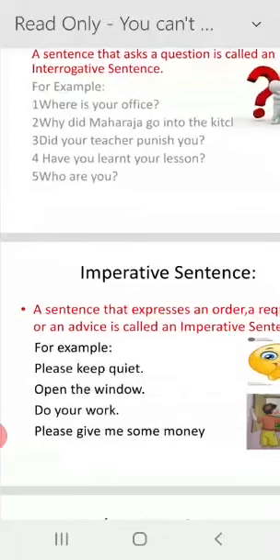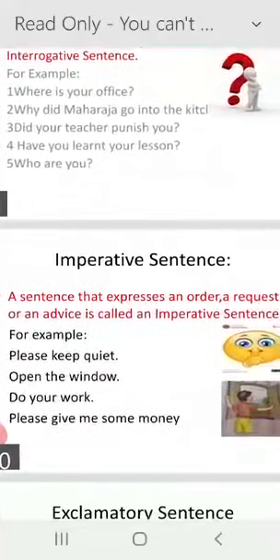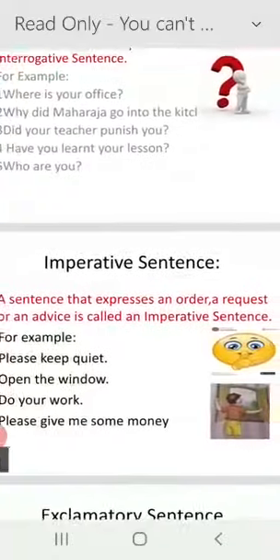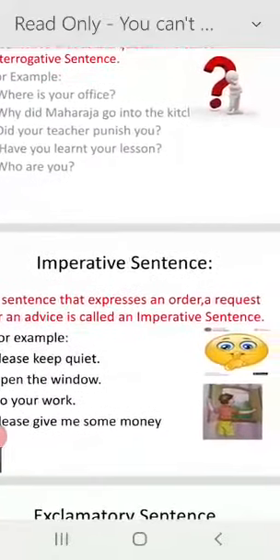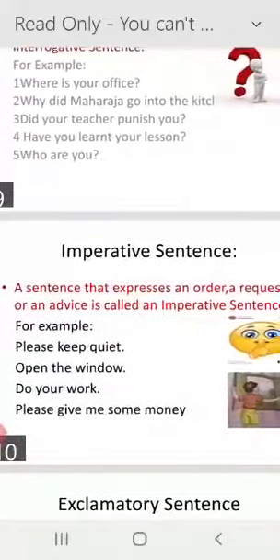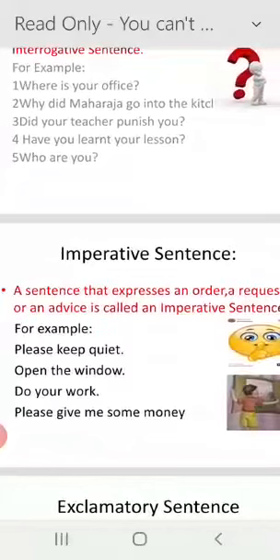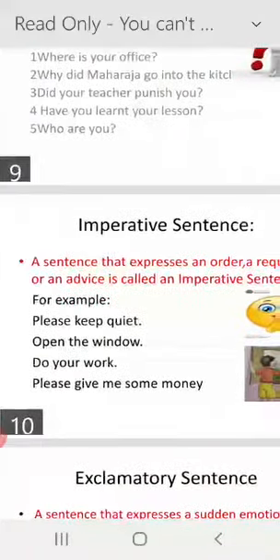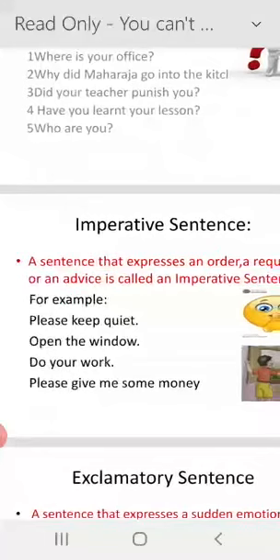Next sentence, imperative sentence. A sentence that expresses an order, a request, or an advice is called an imperative sentence. For example, please keep quiet, as in your class the teacher always says when you are making noise. Open the window, do your work, please give me some money.